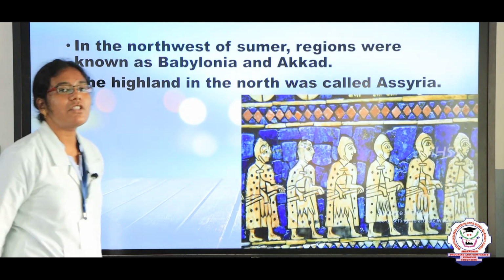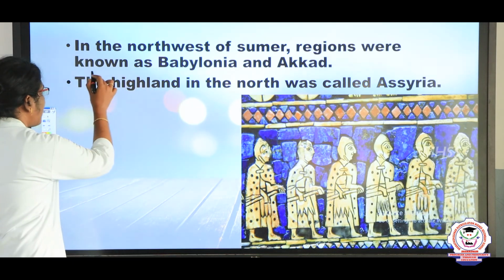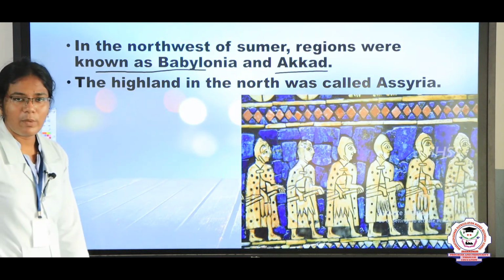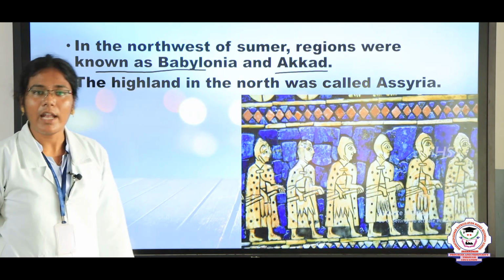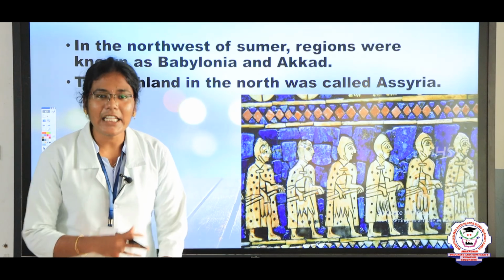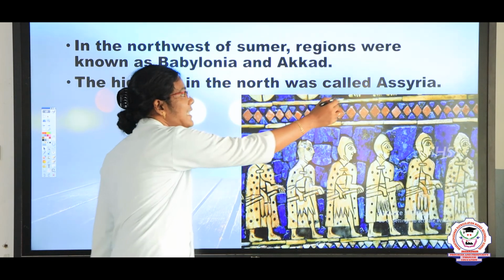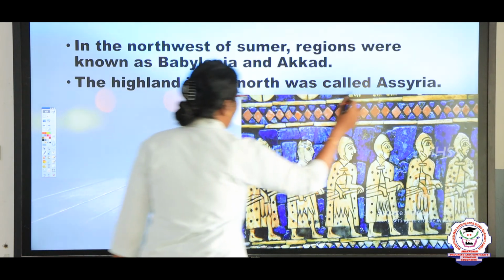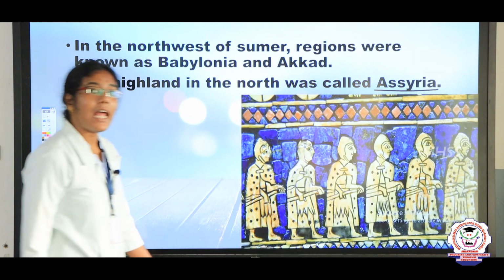Next, the northwest of the Sumer region was known as Babylonia and Akkad. The region in the north was called Assyria.